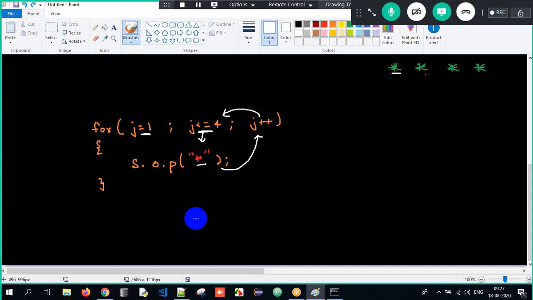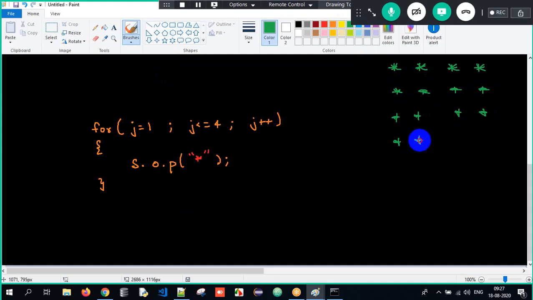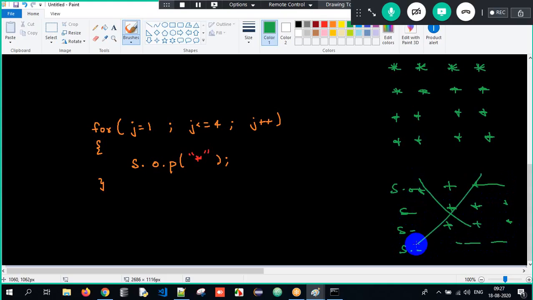I know to print what? One row here. But I want to have the pattern like, okay, I want this kind of a pattern. Okay, 4 rows, 4 columns. Okay, I want this kind of a pattern. Okay, so beginners will write SOP star star star, SOP star star star, SOP star star star. This is what beginners will do. Okay, and I hope we are not beginners. So we have to do it in a better way. How will we do it here?